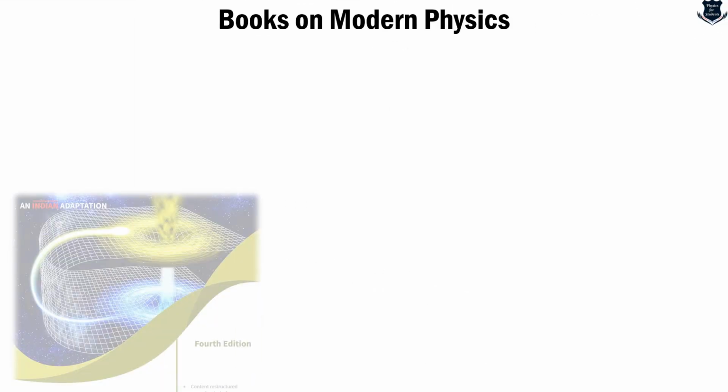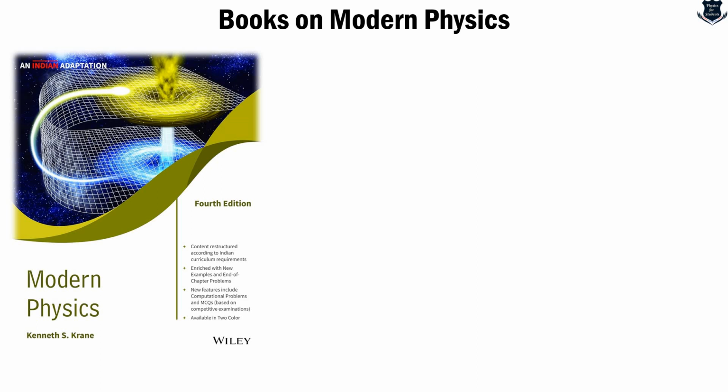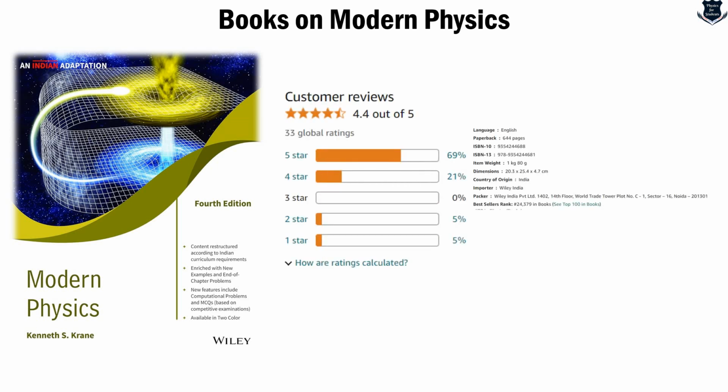Now coming to the next book, which is written by Kenneth S. Krane. This is called Modern Physics. It is an amazing book. Now you can see that the rating, although it is 69%, this is fairly a heavy book. I mean to say the number of pages is more than 640.